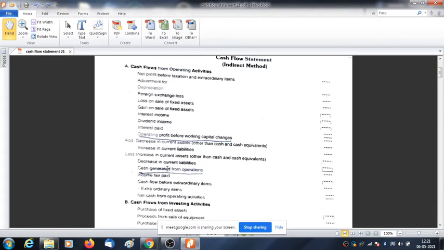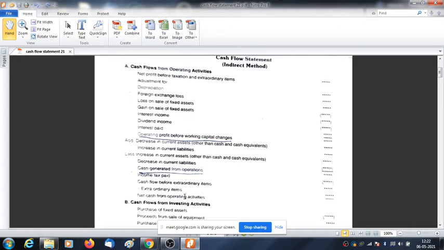Then we have cash flow before extraordinary item. Then we need to deduct income tax paid. Now what is this income tax paid? I taught you the provision for taxation. Could you remember? This opening balance needs to be paid unless otherwise specified. The tax that we are paying during this year needs to be deducted. And then comes extraordinary item.